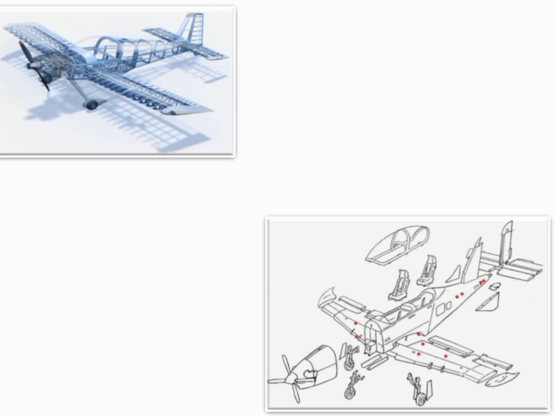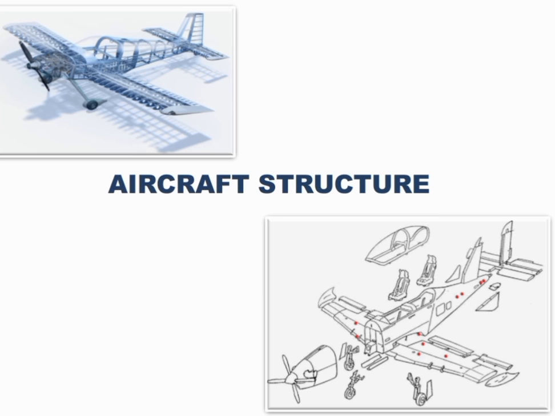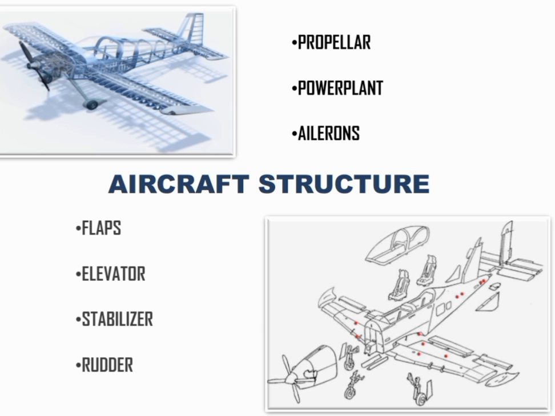In this video, we will describe aircraft structure and aircraft maneuvering. Aircraft structure includes propeller, power plant, ailerons, flaps, elevators, stabilizer, and rudder.